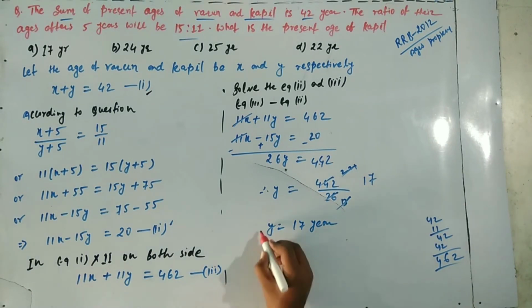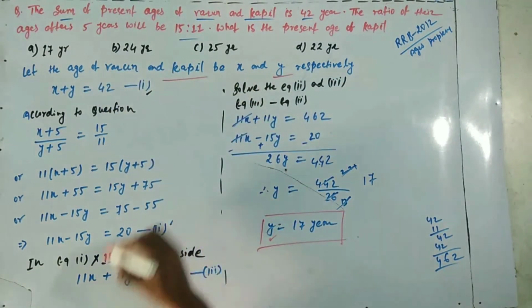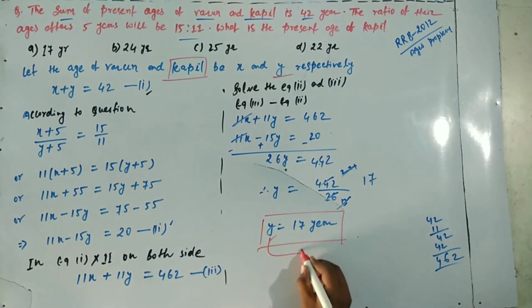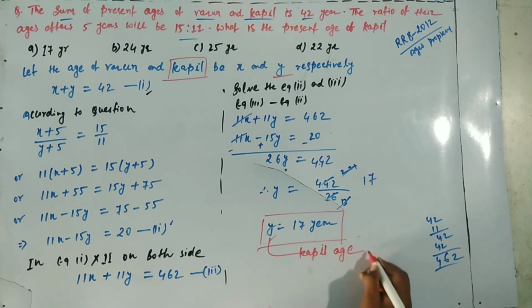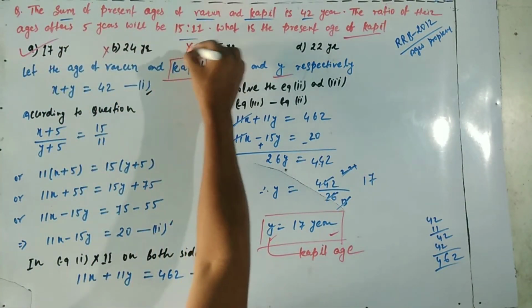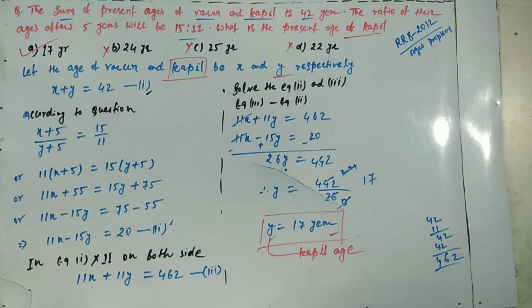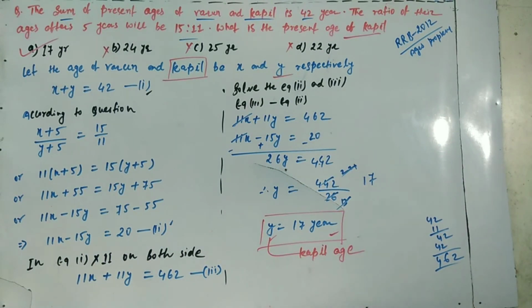Y is Kapil's age, and X is Varun's age. So Kapil's age is 17 years, which is what is asked in the question. The answer is option A, 17 years. The sum of present ages of Varun and Kapil is 42 years, the ratio of their ages after 5 years will be 15:11, and the present age of Kapil is 17 years.